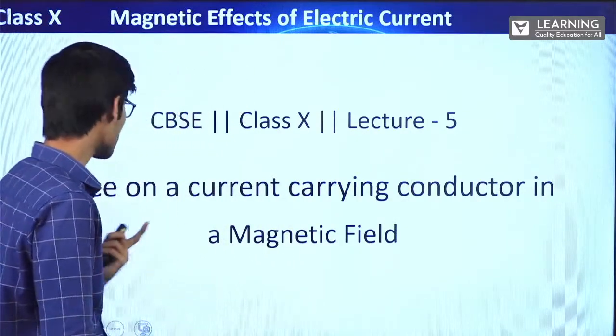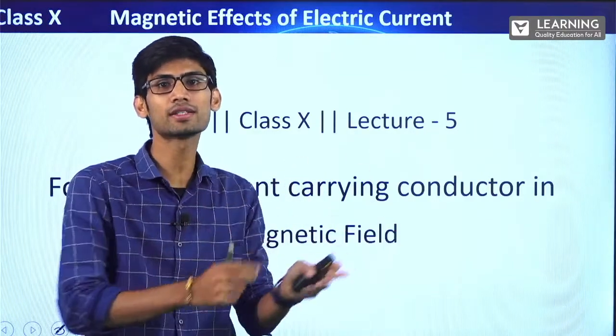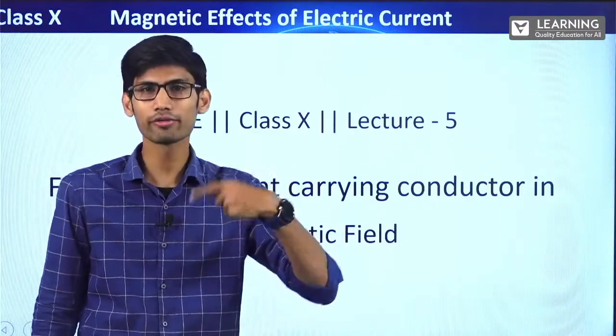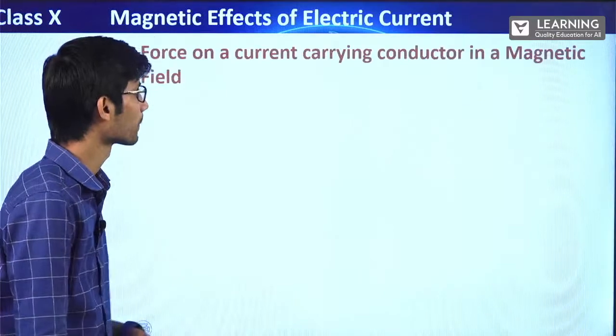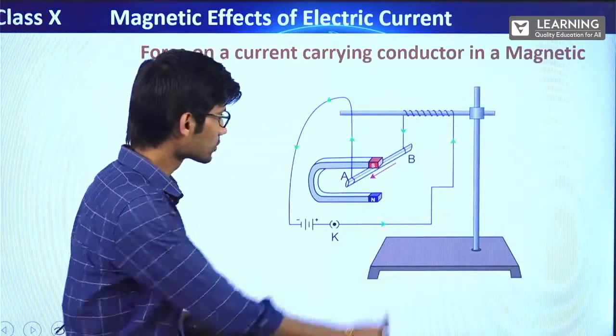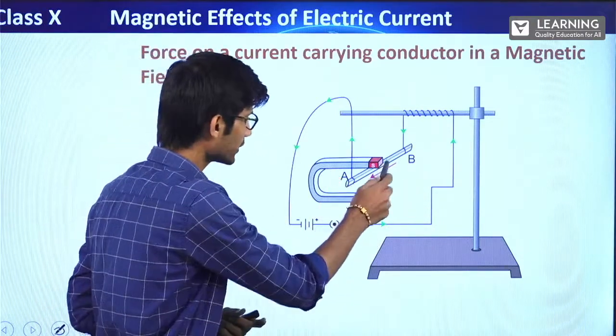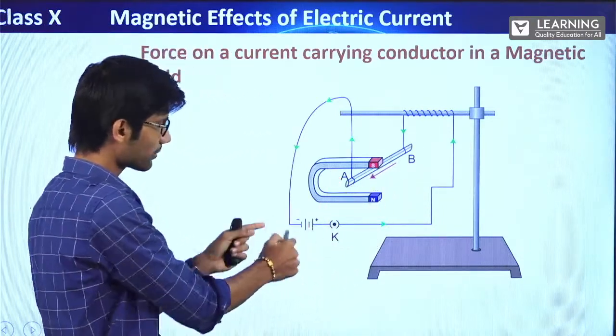Okay. So now we'll be seeing force on a current carrying conductor. When a current carrying conductor is placed in a magnetic field, what kind of force does it experience? So let's see, suppose this is a setup. There is a clamp. So here there is a rod. It is a conductor basically. Alright. So it is connected with a battery. See, this is the battery.